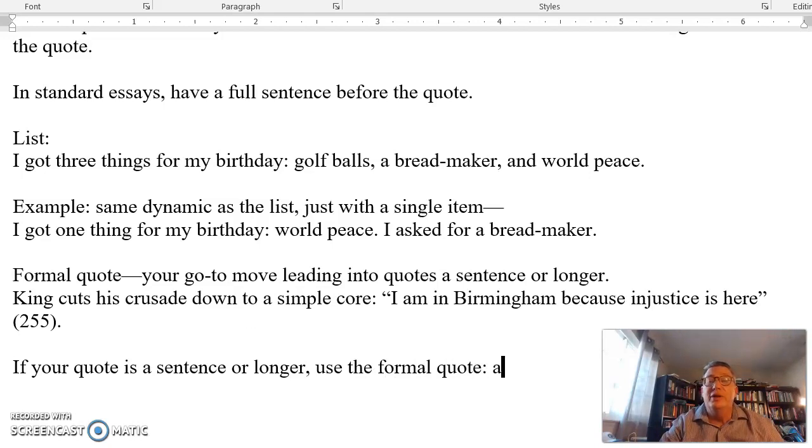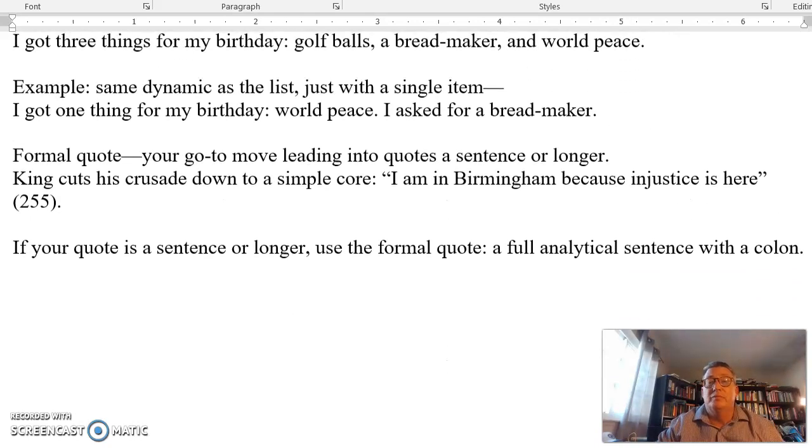And what is the formal quote? A full analytical sentence with a colon. This should be your go-to move. Again, if the quote is a sentence or longer, use a formal quote.